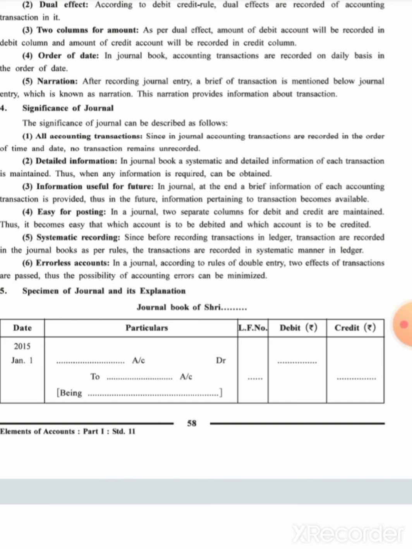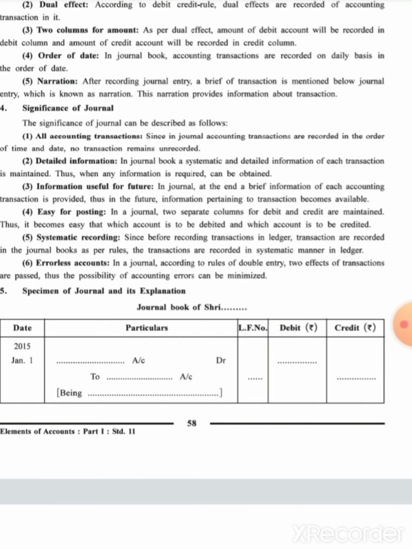Systematic recording means if you want to do the posting of a particular transaction in the ledger, then you must know the journal entry of that transaction, and after giving the journal entry, posting becomes easy. Errorless accounts is the last importance of the journal. In the journal, all the transactions are passed according to the rules of the double entry system, so the possibility of errors is minimized.